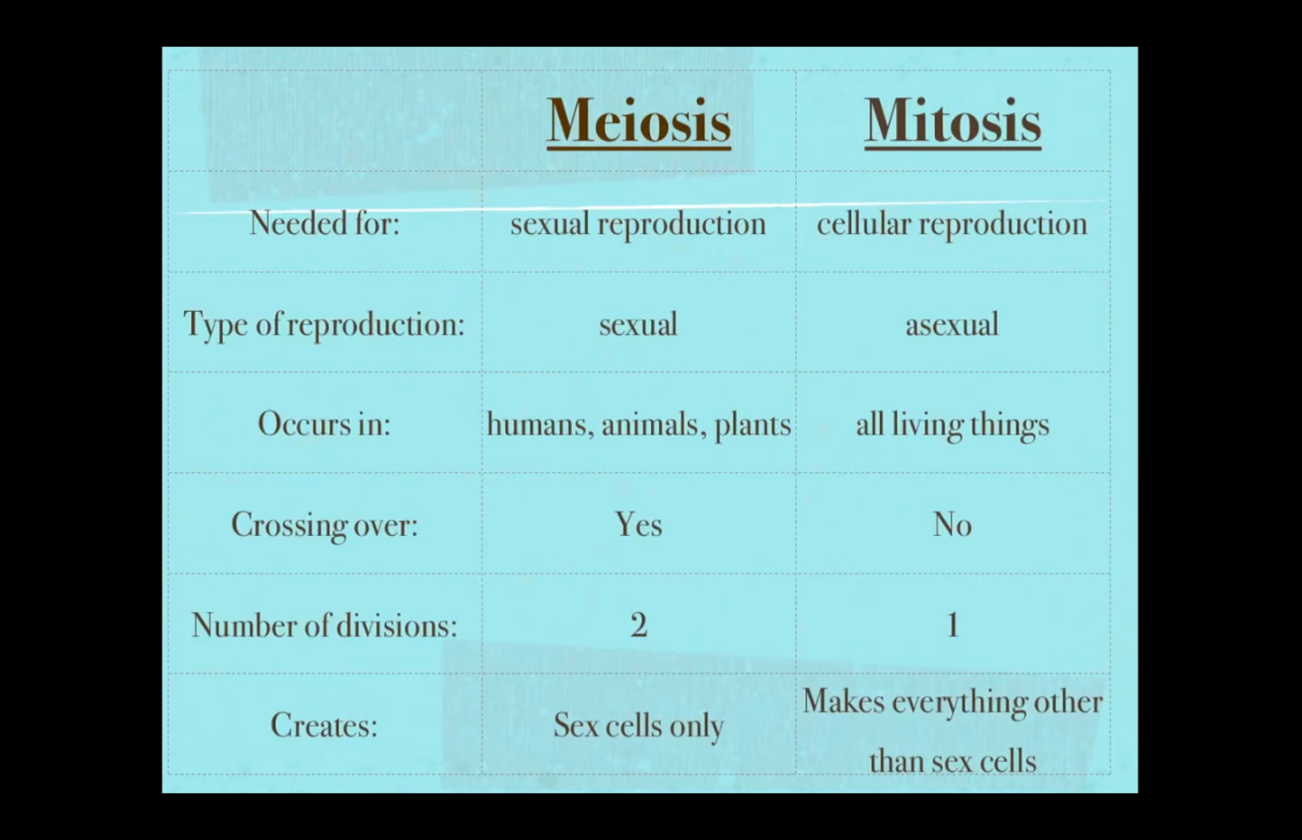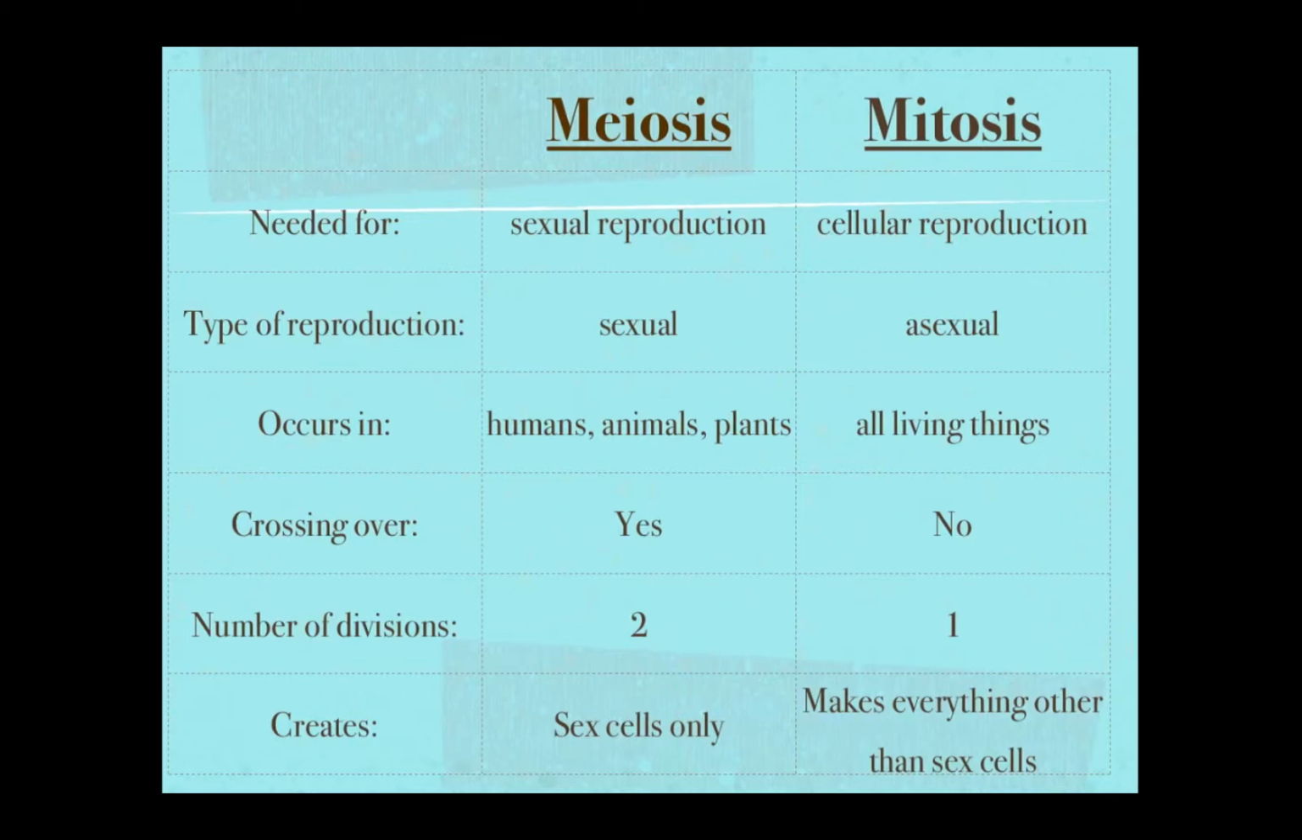The differences between meiosis and mitosis. Needed for sexual reproduction and cellular reproduction. The type of reproduction for meiosis is sexual. The type of reproduction for mitosis is asexual. Meiosis occurs in humans, animals, and plants, and mitosis occurs in all living things.